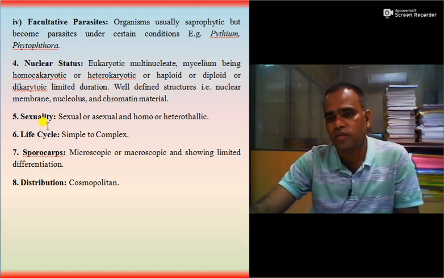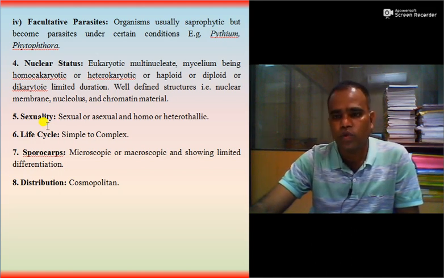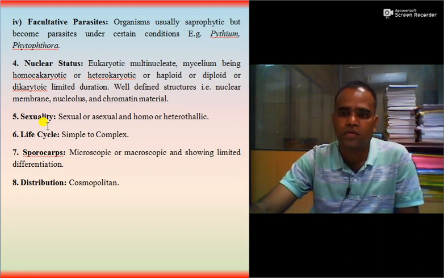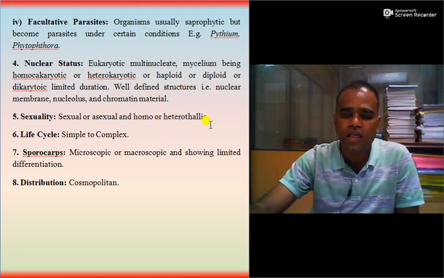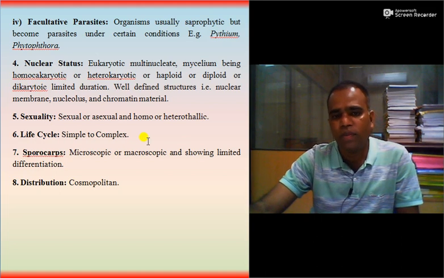Then sexuality. In case of fungi, sexual, asexual as well as vegetative type of reproduction is present, and the fungal thallus is of two types. One is homothallic, means self compatible, can reproduce by selfing, or heterothallism, mycelia of two types, donor mycelia and receptive mycelia are present. Then these types of fungi are called heterothallic fungi. Then life cycle of fungi is simple to complex.